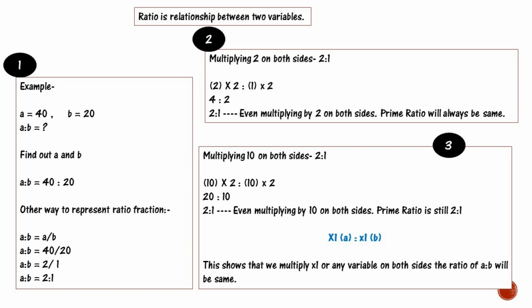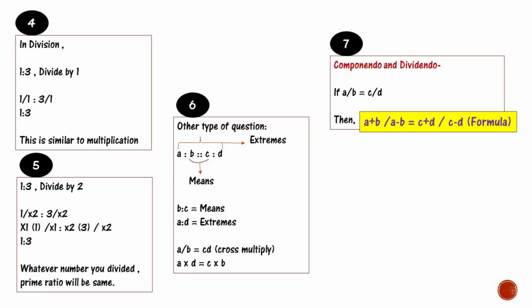Now, if we multiply by 10 on both sides of 2:1, that is 10 into 2 ratio 10 into 1, that will be 20:10, which is 2:1. Even after multiplying by 10 on both sides, the prime ratio is still 2:1. That is, a ratio b multiplied by x on both sides. This shows that if we multiply by x or any variable on both sides, the ratio a ratio b will be the same. Let us understand other cases also.